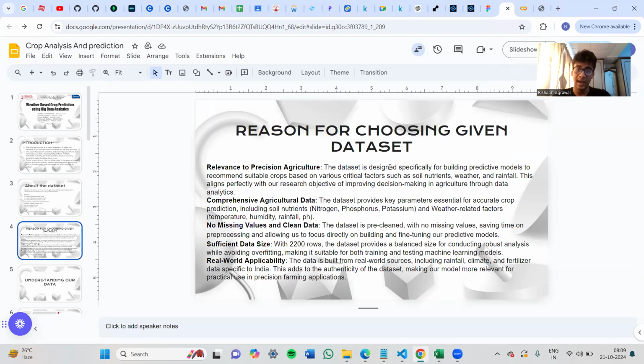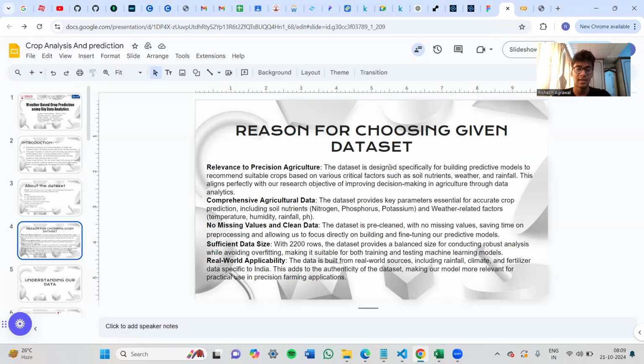It was specifically designed for building the predictive models that I will be showcasing today, and it was based on various critical factors such as nutrients, weather, and rainfall. Next, comprehensive agricultural data. The dataset has the key parameters essential for crop prediction, which includes the soil nutrients and the weather-related factors as well. No missing values. The dataset is pre-cleaned. There are no missing values as we will see ahead. So this saves time on pre-processing. So we can directly build and fine-tune our predictive models.